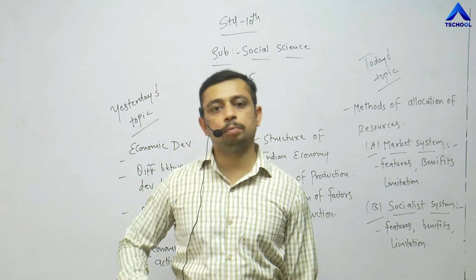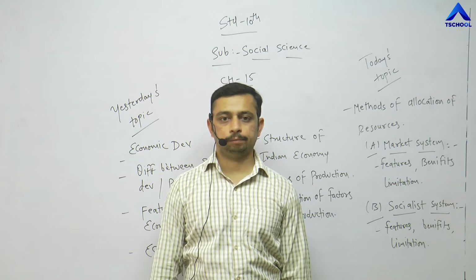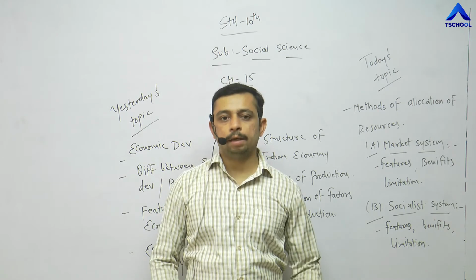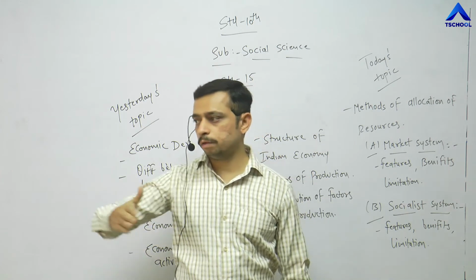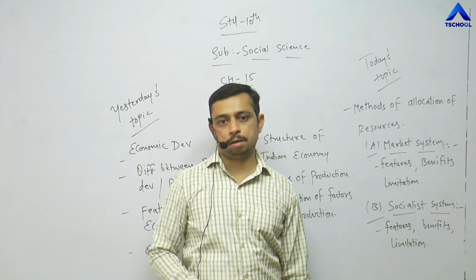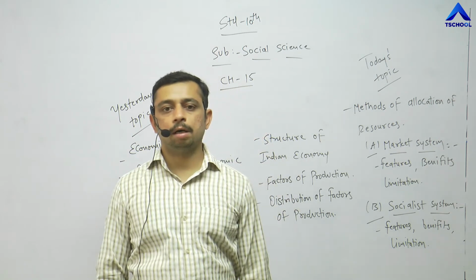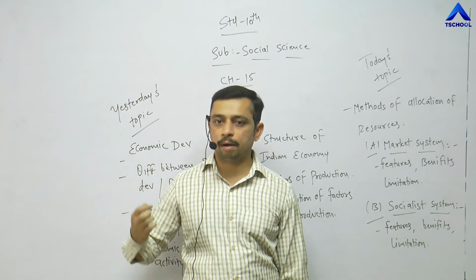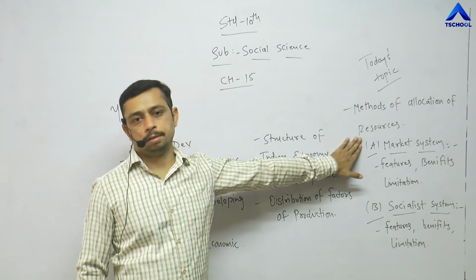And there would be more exploitation of the workers working in the company. That would be again a problem. So each coin has two sides. If we look at the positive sides, we always see certain things as positive, but we even need to look at the other sides, and that is the limitation. These are the problems that developed nations like England, Japan and America are facing in which system? Market system.